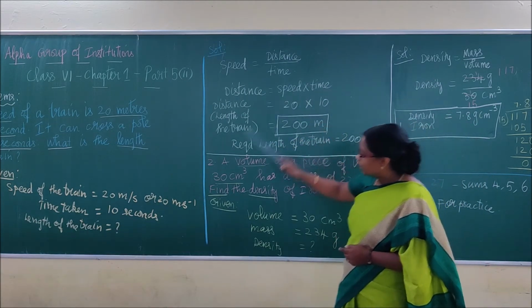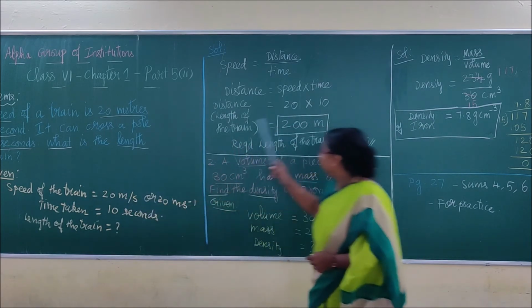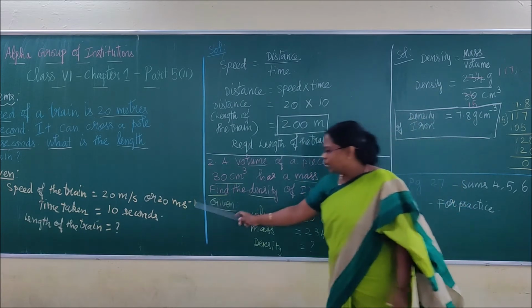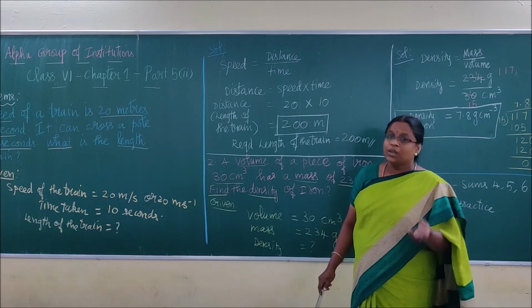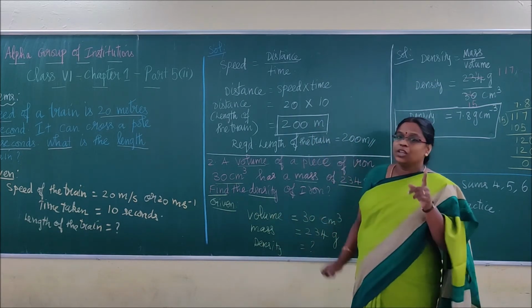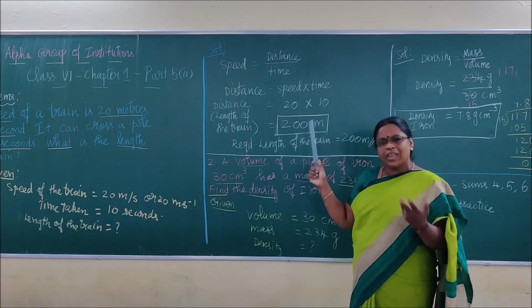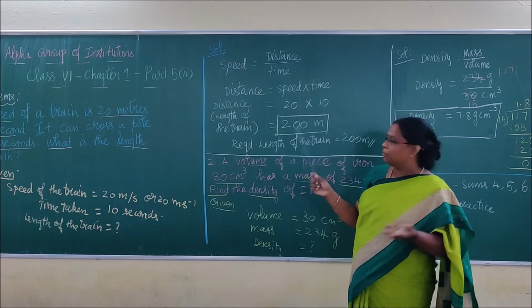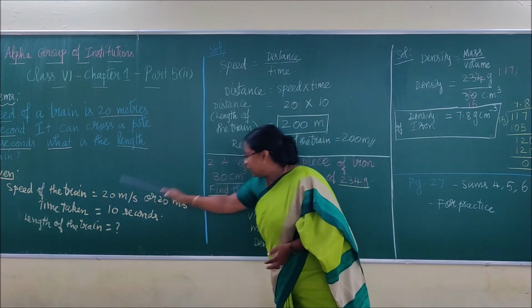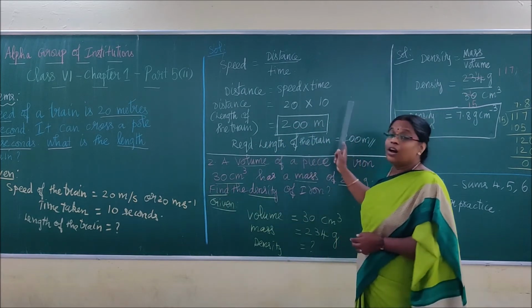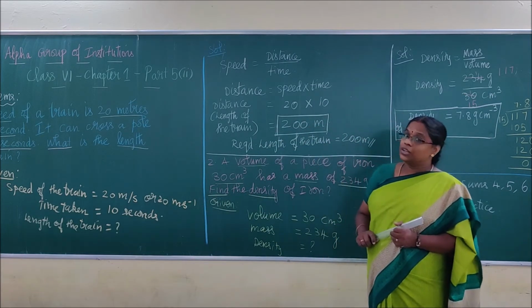What is the speed given? 20 meter per second, so I have written 20. You can write the unit here or not, but for the final answer we need the unit. That is very important. Here there is no need, or if you like you can write it also. No problem. What is the speed? 20. What is the time given? 10 seconds.